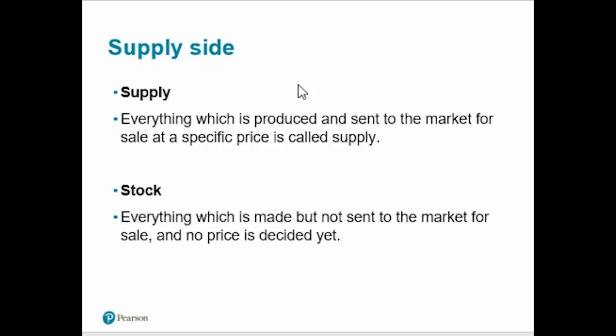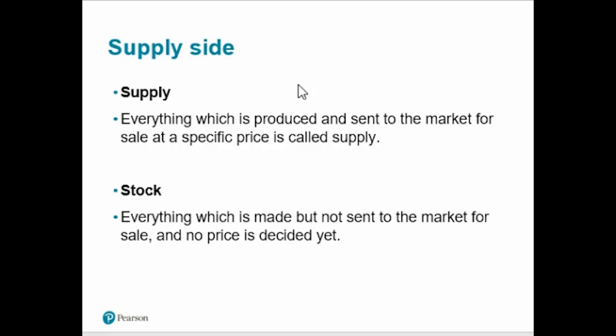At the moment, we are discussing the supply side of the economy. So now we have to consider ourselves as a supplier, as a producer of that good. In this way, you can easily understand the concept of supply.